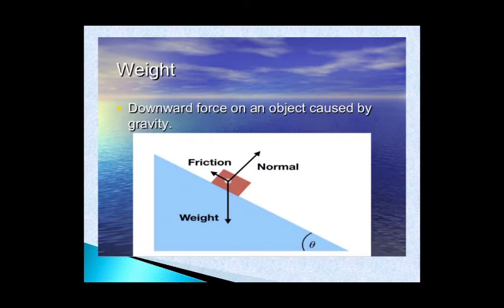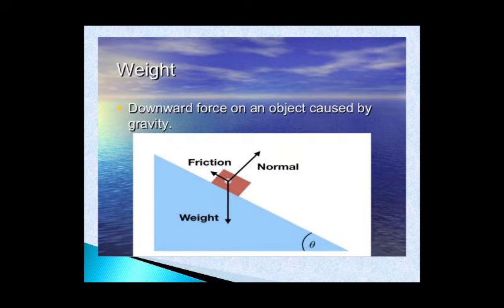You have learned in class 7 the difference between mass and weight. Do not confuse weight with mass. Mass is the matter contained in a body or an object, but weight is a force which acts in the downward direction and that is caused by the gravity of earth, right?